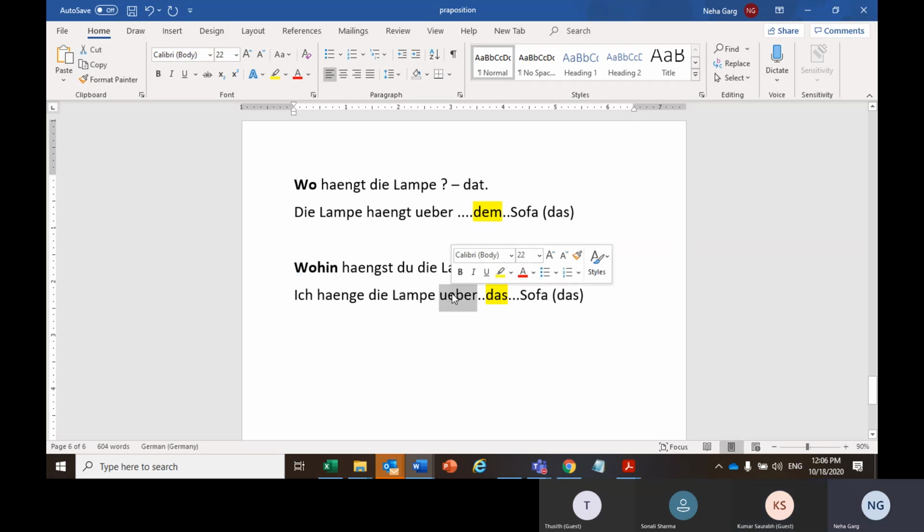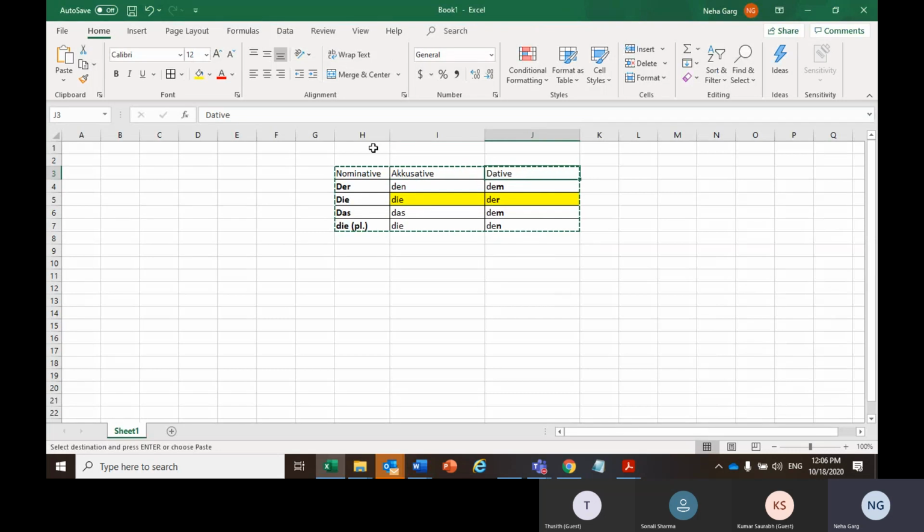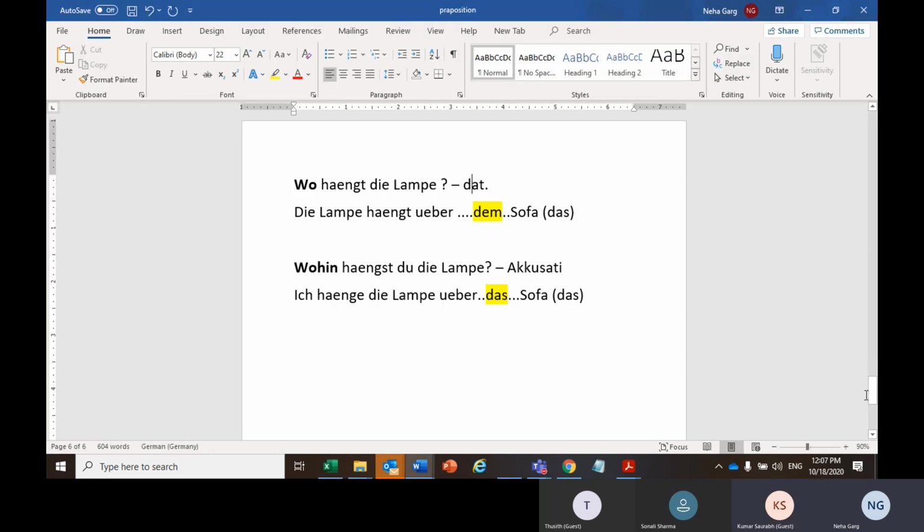See, today we are discussing how we change the article as per the prepositions. So today the main focus is on prepositions. Über is our Wechsel preposition, based on which we have to decide accusative or dative. Preposition is a different thing, and nominative, accusative, dative case is a different thing. The articles change as per the cases. But the cases are a different entity altogether. So don't confuse it with the cases. Today we are discussing prepositions only. Okay.